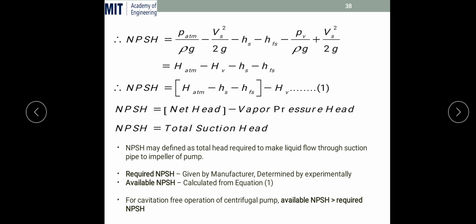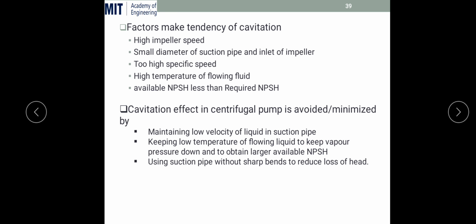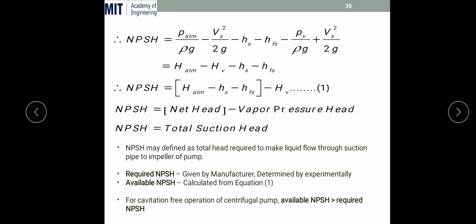To avoid cavitation, this available NPSH should be more than the required NPSH. If the available NPSH is more, the vapor pressure effect is decreased, so there is cavitation-free operation. So to avoid cavitation, the available NPSH at the actual place should exceed the required NPSH given by the manufacturer. So this is the importance of NPSH and suction height. This is the theoretical, numerical, or derivation-based analysis.